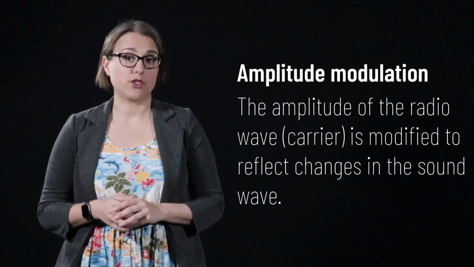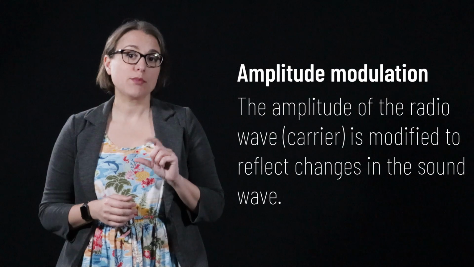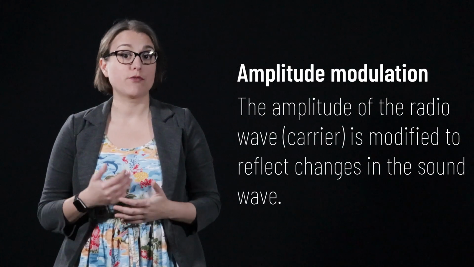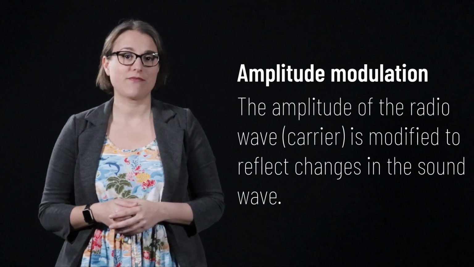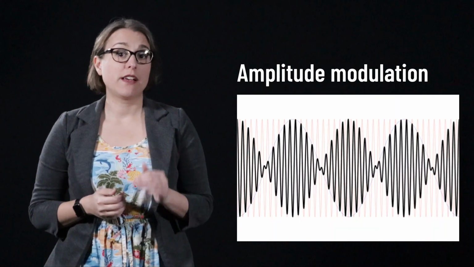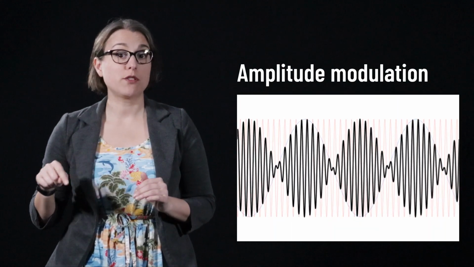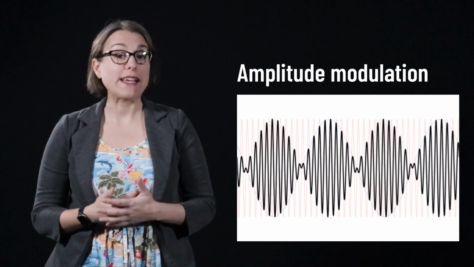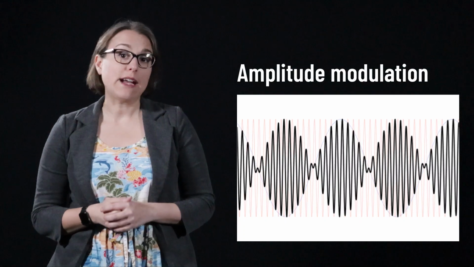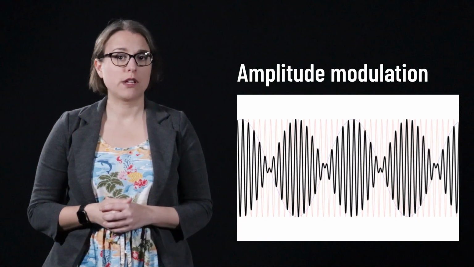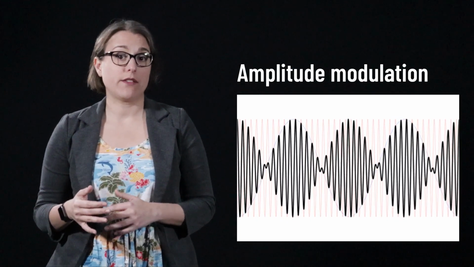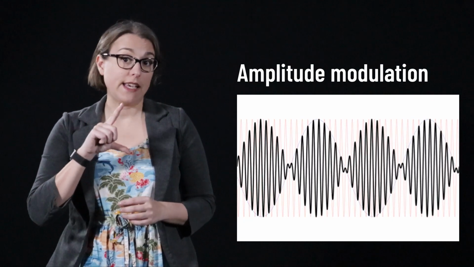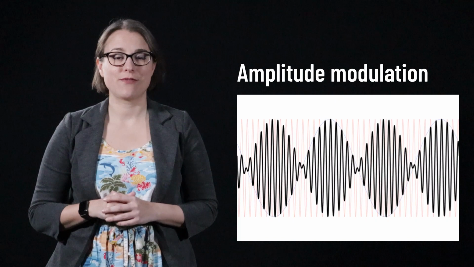In amplitude modulation, AM, the amplitude of the radio wave, known as the carrier wave, is modified to reflect changes in the sound wave. In this animation, the high-frequency wave, shown in red, is the carrier wave. This is the radio wave used to transmit the signal. The sound wave source is shown in blue. The amplitude of the carrier wave is multiplied by the amplitude of the sound wave, creating an amplitude-modulated wave.